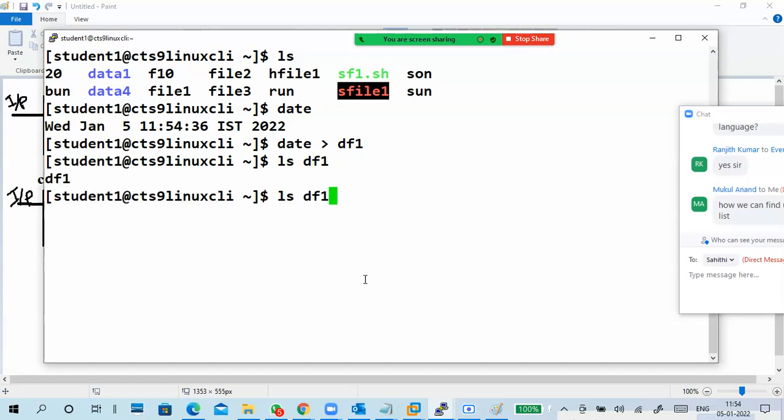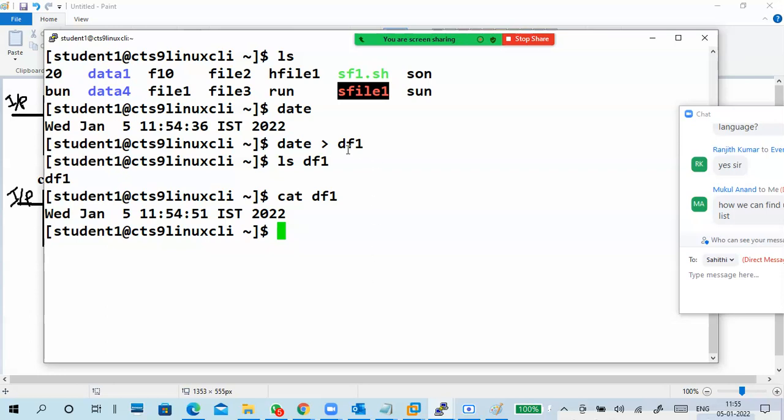Yes. And check cat df1 file. What happened? The date output went into this file. It's not generating any error. So date output is redirected to this file.